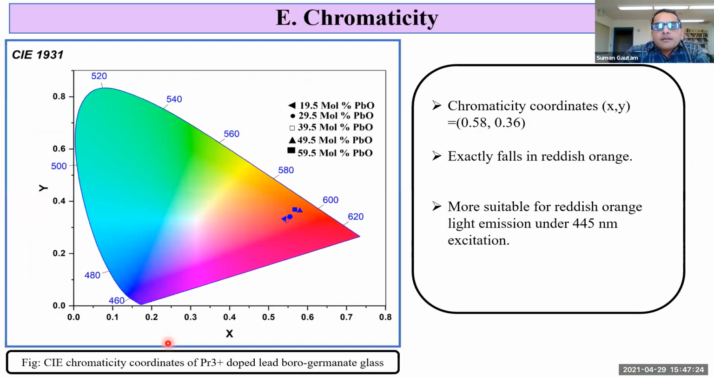And this is the plot of chromaticity for different mole% of PbO. The chromaticity coordinates for many of the glass samples were found to be in the range of coordinates 0.58 and 0.36. That signifies that it falls exactly in the reddish region. So our glass system is more suitable for reddish-orange light emission under 445 nanometer excitation.